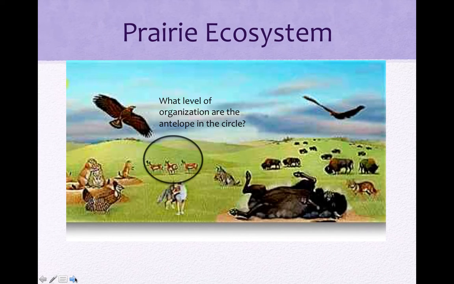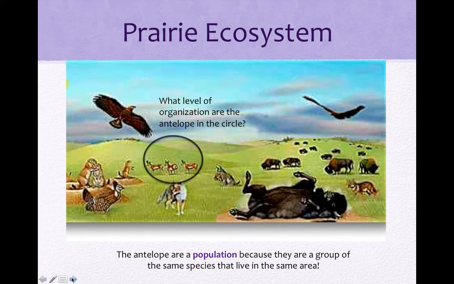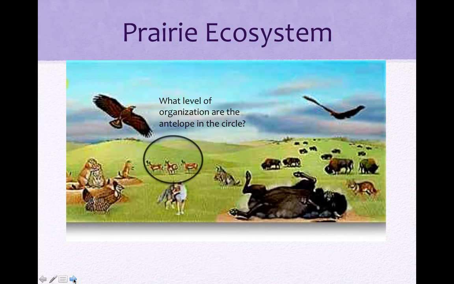Based on that quick little discussion, what is the level of organization inside of this circle, which would be just the antelope? What do you think that may be? You should have said that just the antelope are a population. We consider those a population because they're a group of the same species in this entire habitat for that picture. On your notes, I have a couple of questions there.